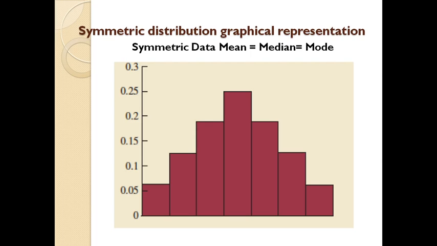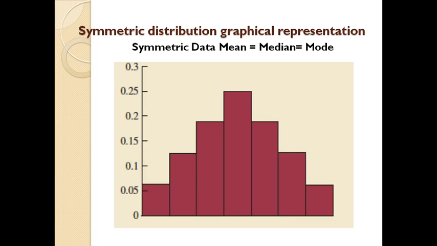In the next slide, this is the histogram of a symmetrical distribution.